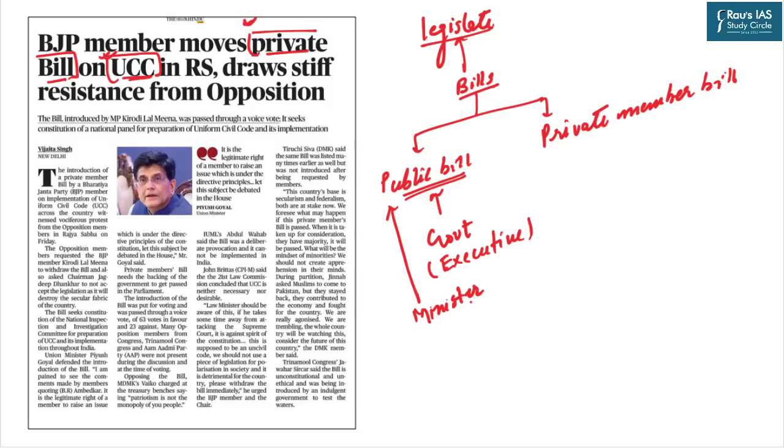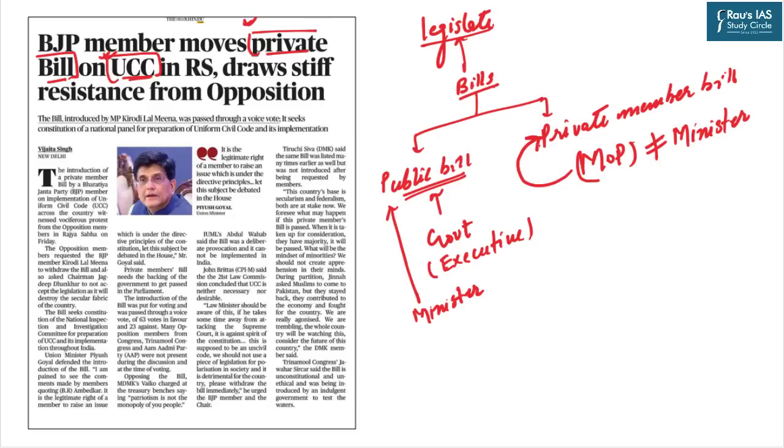And in the Westminster form of parliamentary democracy, any member of parliament who is not a minister is called a private member. So a bill introduced by a private member, a non-minister member of parliament, is called a private member bill. That member of parliament can even be from the ruling party.